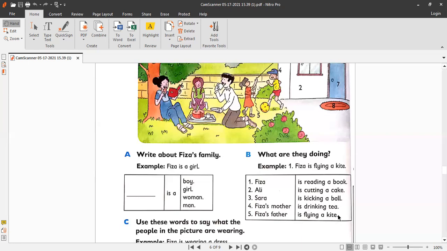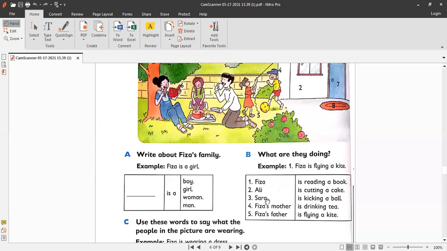nouns again. What are they doing? They are reading a book. Okay, so book is a noun, cake is a noun, ball is a noun, pea is a noun, kite is a noun, because noun is a naming word, and proper nouns are very special names, and verbs are action words or doing words. These words are describing what they are actually doing.